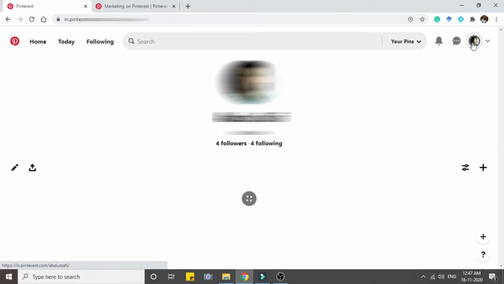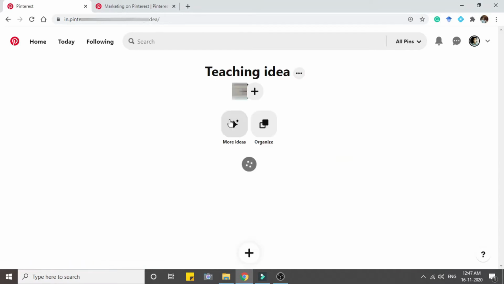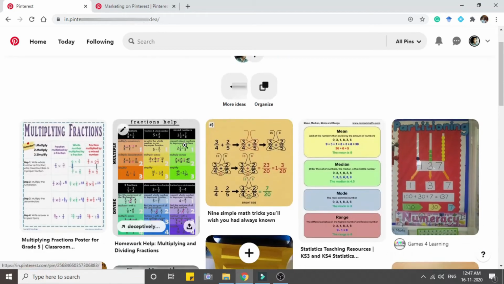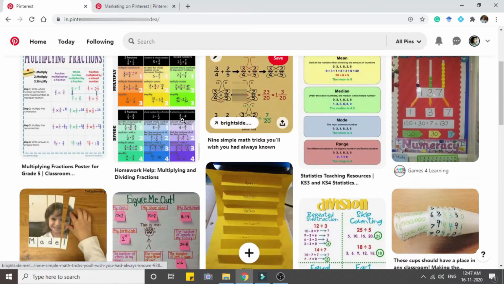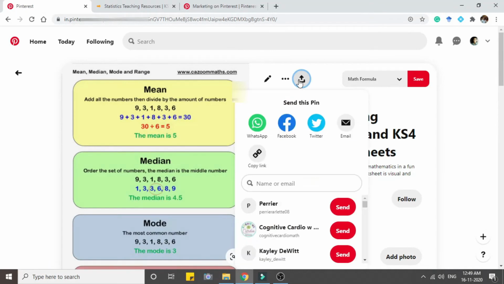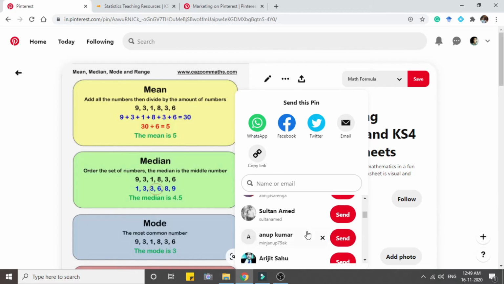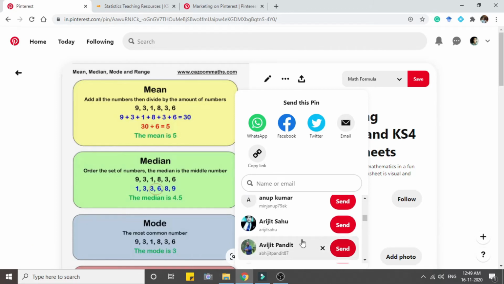By clicking profile, we can see all our created boards. Entering into any board, we can open and see all our saved pins in that board. We can copy the link or directly send a pin to our friends via WhatsApp, Facebook, Twitter, etc. Also, we can directly send a pin to our friends with Pinterest accounts.